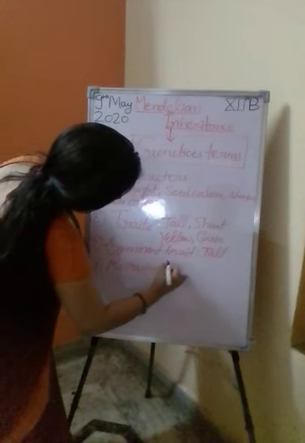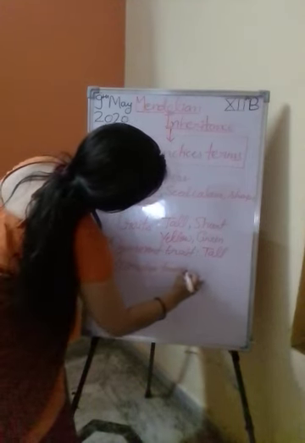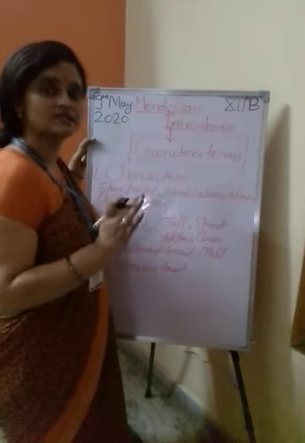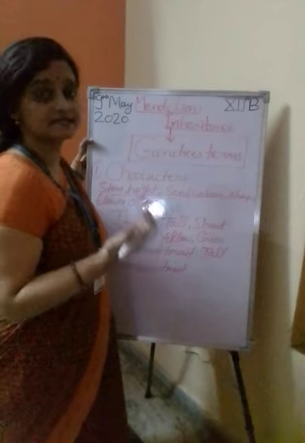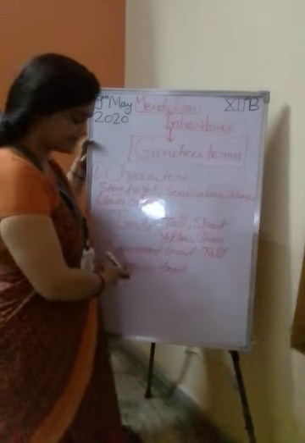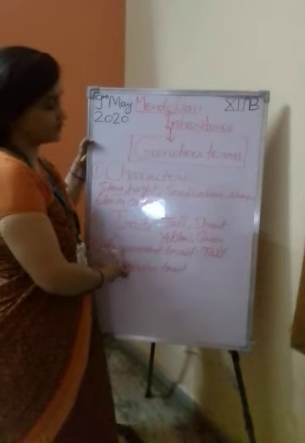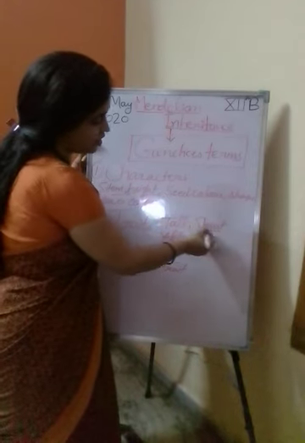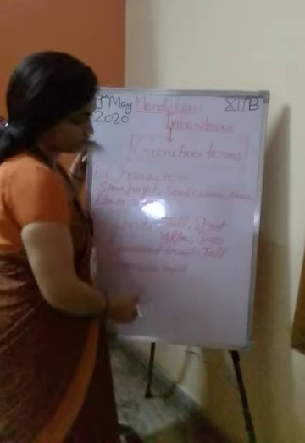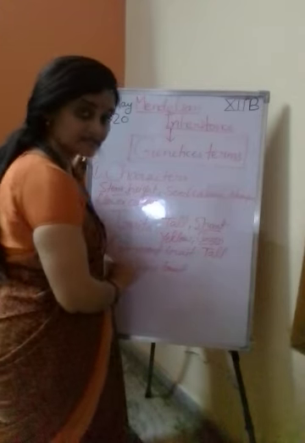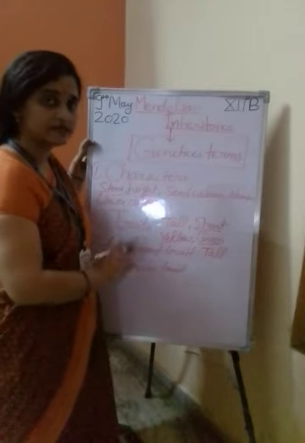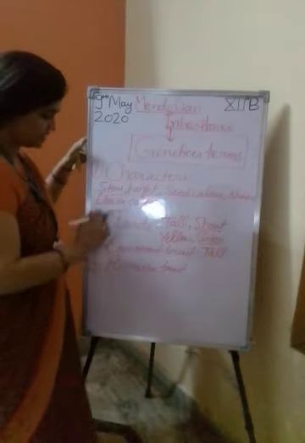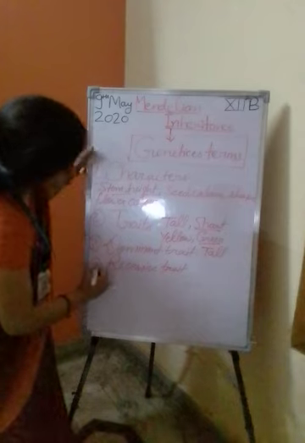Now the fourth is recessive traits. What is the definition of recessive traits? It does not express itself. That is the recessive trait. So which characters are recessive traits? Look at the blackboard. Short, green. Okay. Short and green are recessive traits, because they do not express themselves. Understand that? Now, next is alleles.